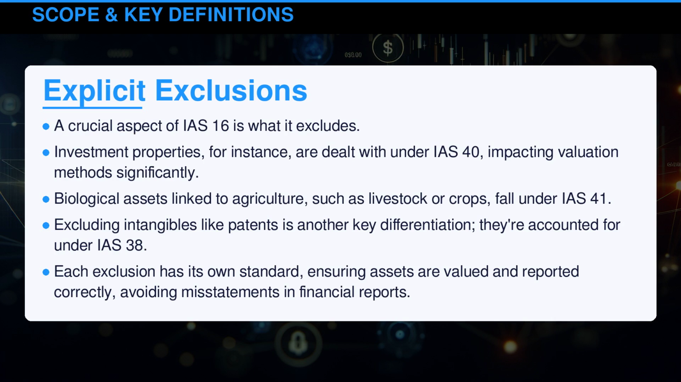A crucial aspect of IAS 16 is what it excludes. Investment properties, for instance, are dealt with under IAS 40, impacting valuation methods significantly. Biological assets linked to agriculture, such as livestock or crops, fall under IAS 41. Excluding intangibles like patents is another key differentiation. They're accounted for under IAS 38. Each exclusion has its own standard, ensuring assets are valued and reported correctly, avoiding misstatements in financial reports.